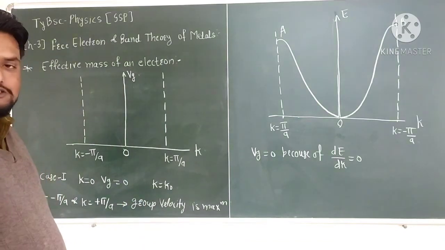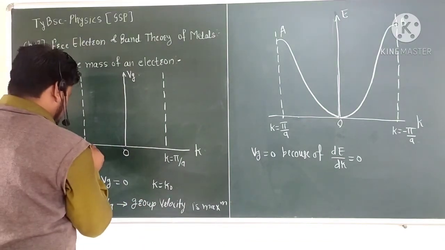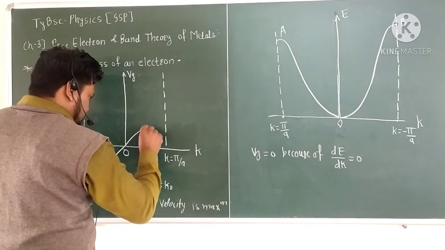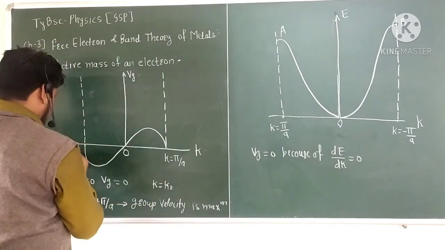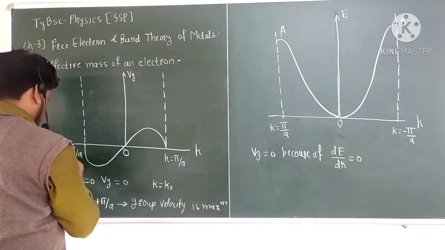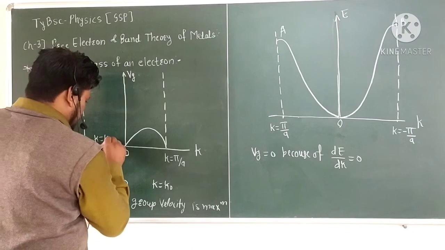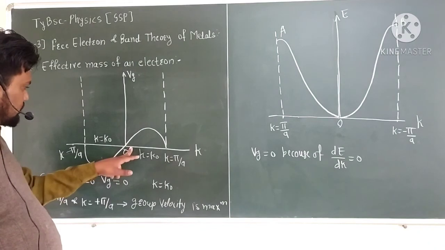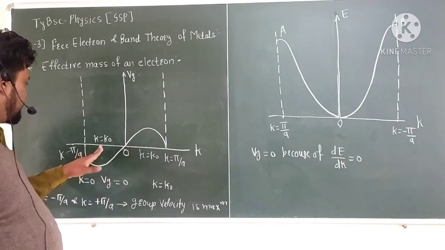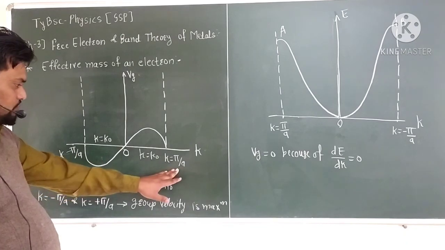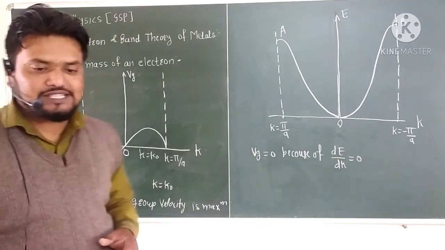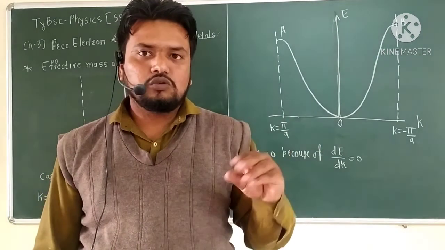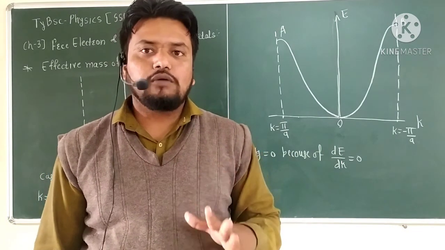The graphical representation is of this type. At the boundary condition k equal to minus pi by a and plus pi by a, k is equal to k naught, and the group velocity for k equal to 0 is 0. At k equal to k naught, the group velocity is maximum, and this point on the k axis where the group velocity is maximum is called the point of inflection.